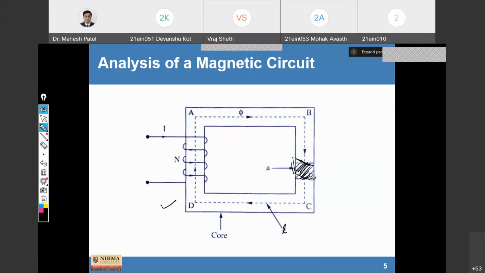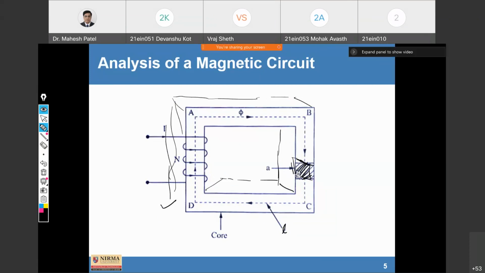So this is a two-dimensional diagram, but you can also have a three-dimensional magnetic circuit, and here you can show the cross-sectional area like this also.